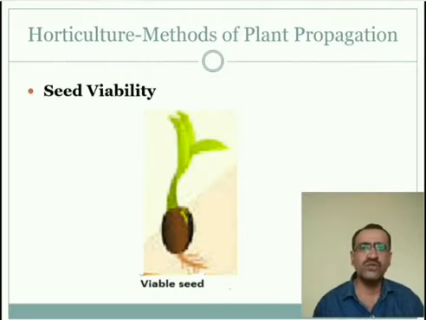In the ovary of the flower, there is the ovule. The ovary is converted into the fruit, and the ovules are converted into the seed, and the seed is nothing but the reproductive part of the plant. Then what is meant by seed viability?